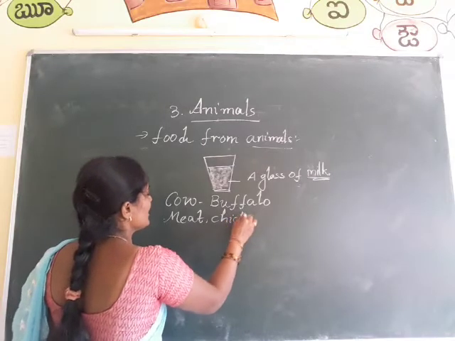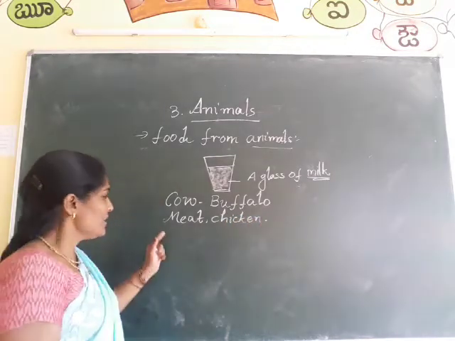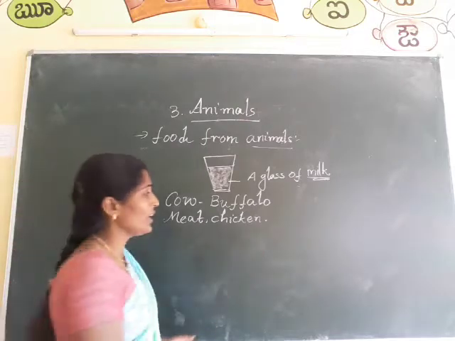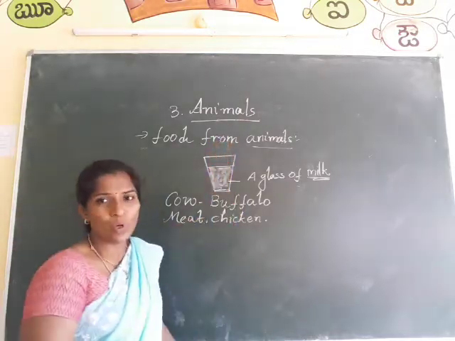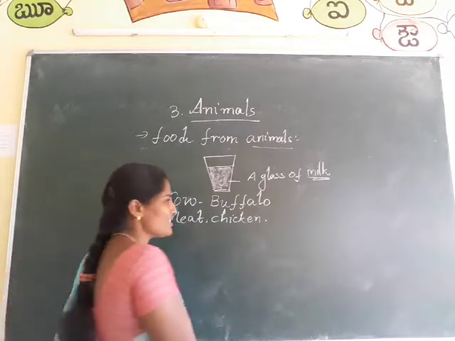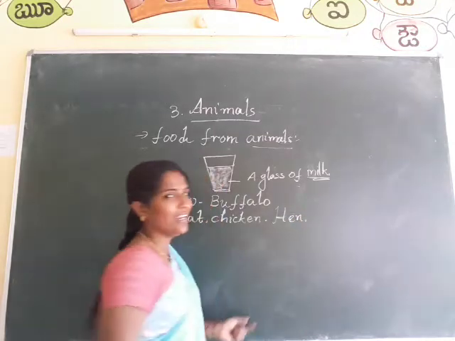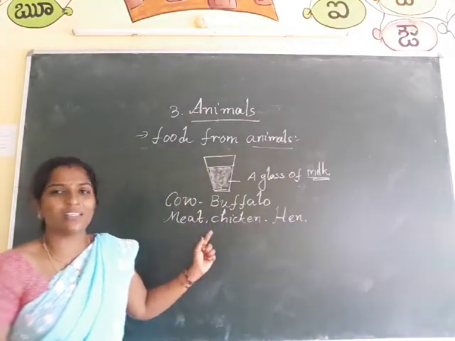C-H-I-C-K-E-N, chicken. And do you know where we get these? These meat and chicken we get from animals too. And which animals are giving this chicken and meat? Come on, say. That is none other than the hen. H-E-N, hen is giving chicken to us.